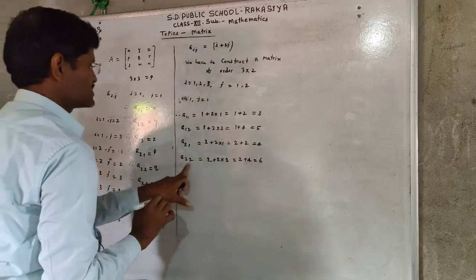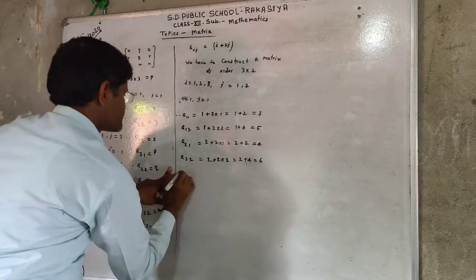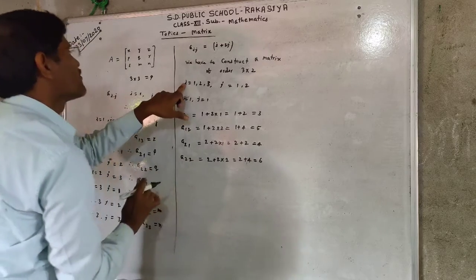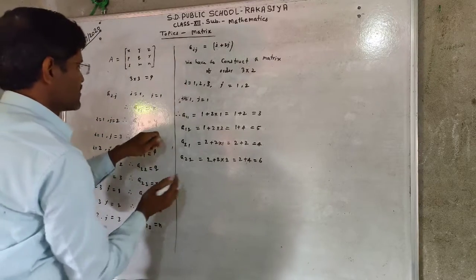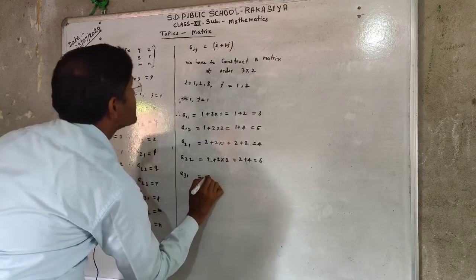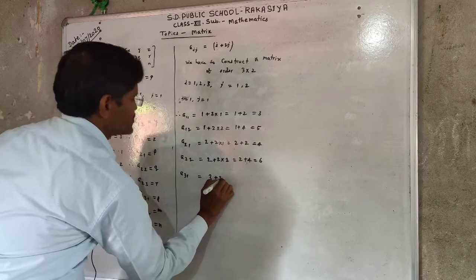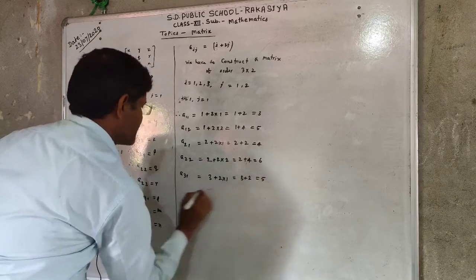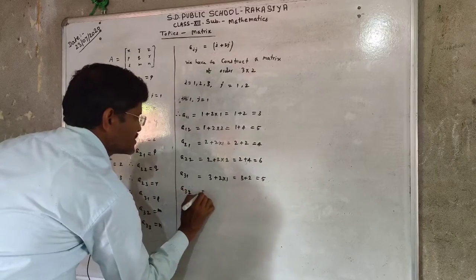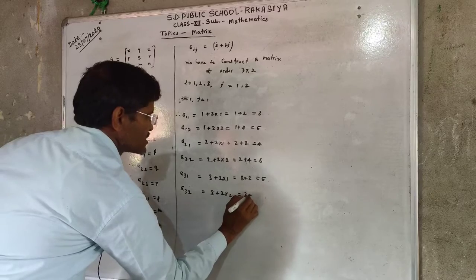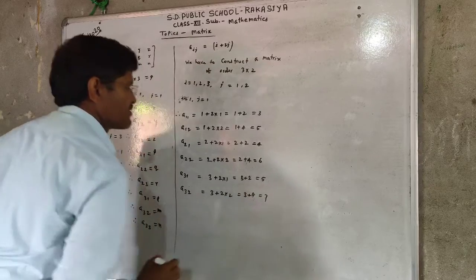Now, the second row is complete. In the third row, since the value of i can be 1, 2 and 3, now a31 is equal to 3 plus 2 into 1, which is 3 plus 2, equal to 5. a32 is equal to 3 plus 2 into 2, equal to 3 plus 4, it is 7.